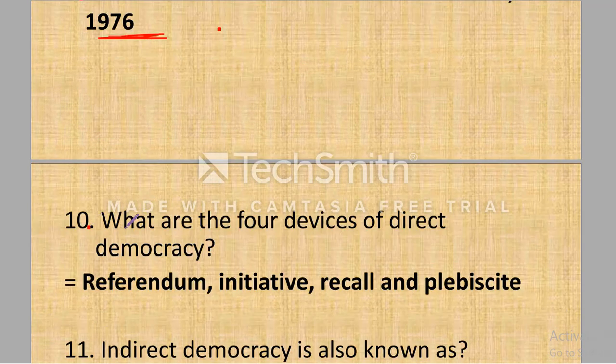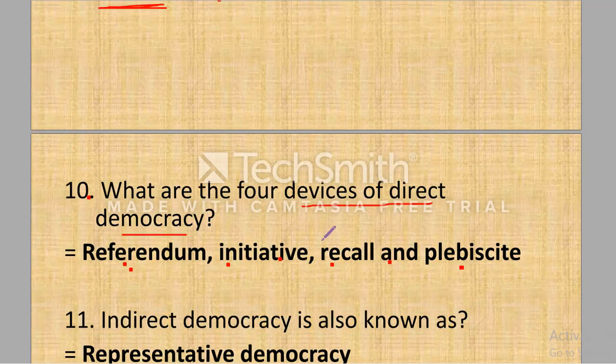Next question. What are the four devices of direct democracy? The four devices of direct democracy are referendum, initiative, recall and plebiscite. Here it mentions direct democracy. Here we should know that there are two kinds of democracy: direct democracy and indirect democracy. In direct democracy, what happens? The supreme powers are exercised by the people directly. By exercising these four devices, the people can directly exercise the supreme power.